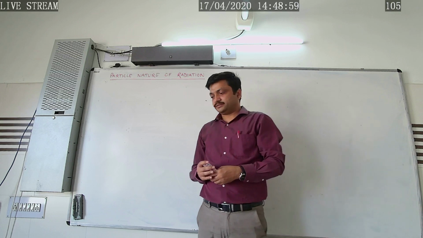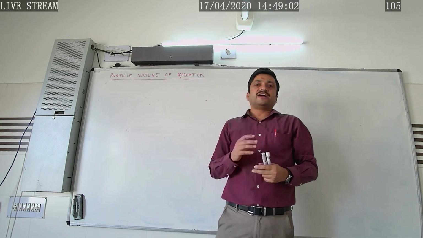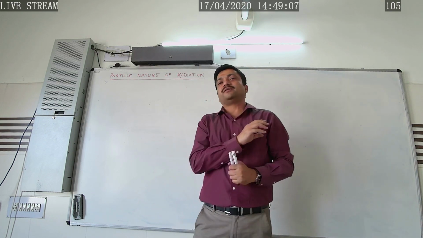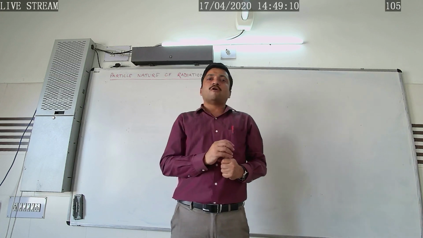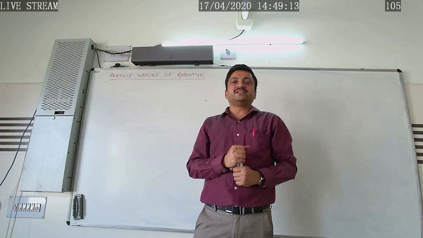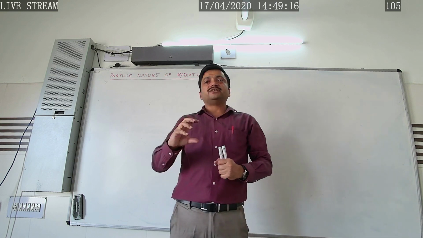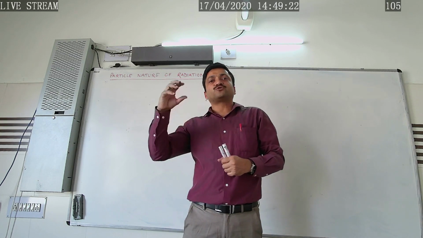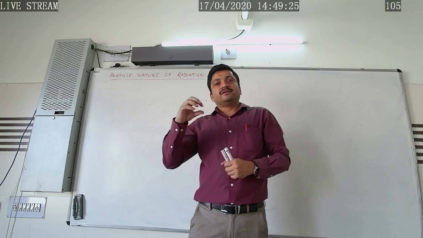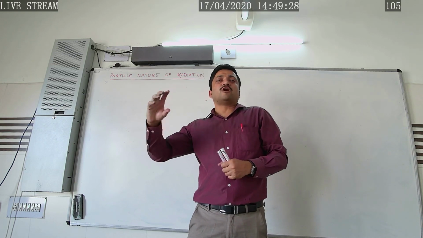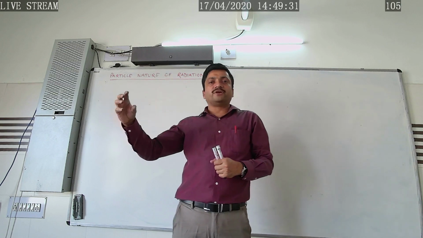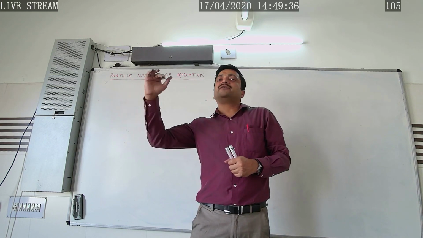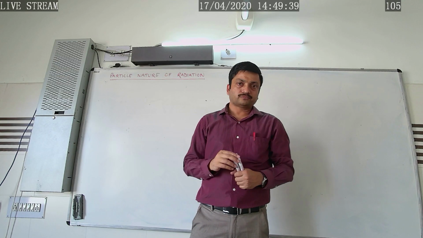In his theory he explained that light propagates in the form of small packets of energy. Once again, light propagates in the form of small packets of energy, also called bundles of energy, or simply quanta of energy, and it travels in the form of particles, and that particle is called a photon.